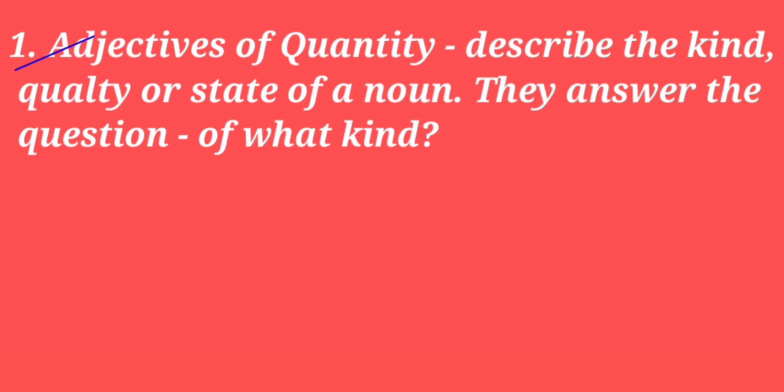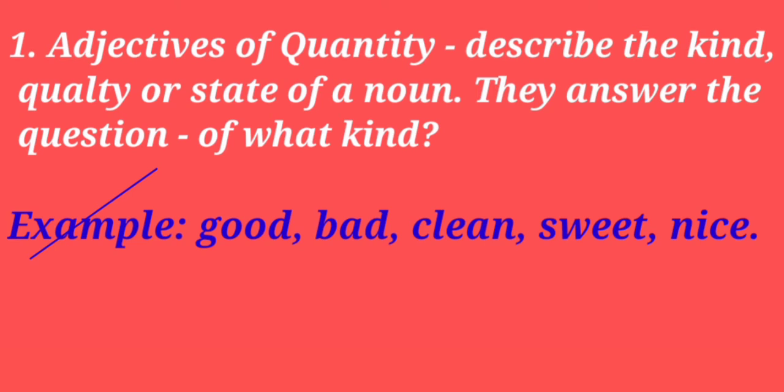Now we will see the first point. Adjectives of quality describe the kind, quality or state of a noun. They answer the question what kind. In another way we can say these are the words that give us information about a noun or pronoun. Here we will see the examples: good, bad, clean, sweet, nice. We can use these words in a sentence also.